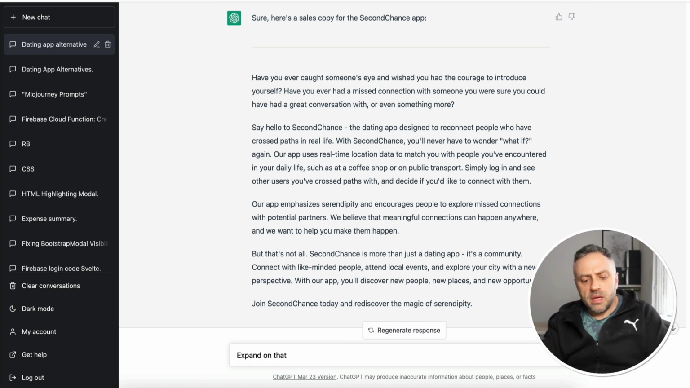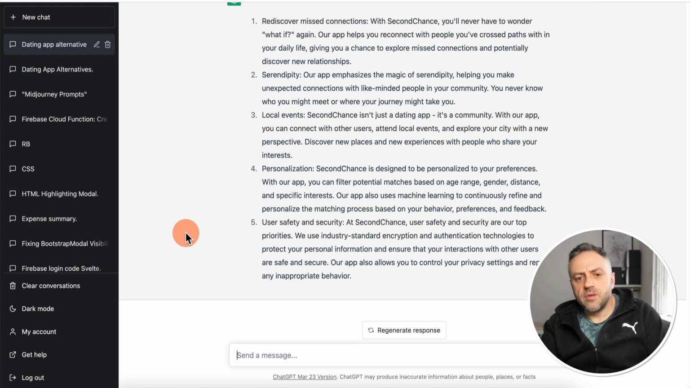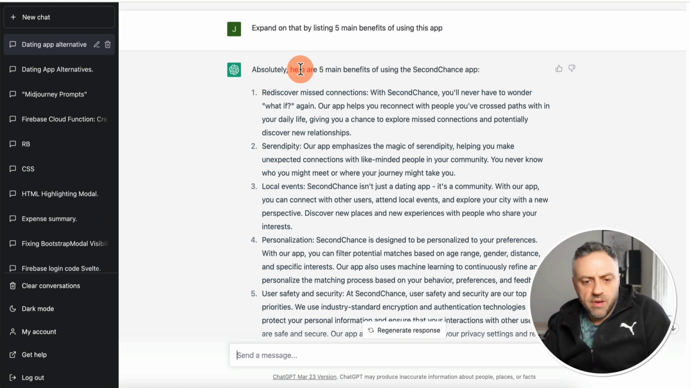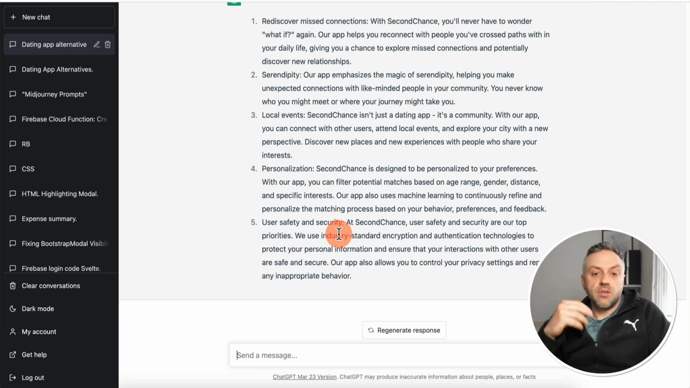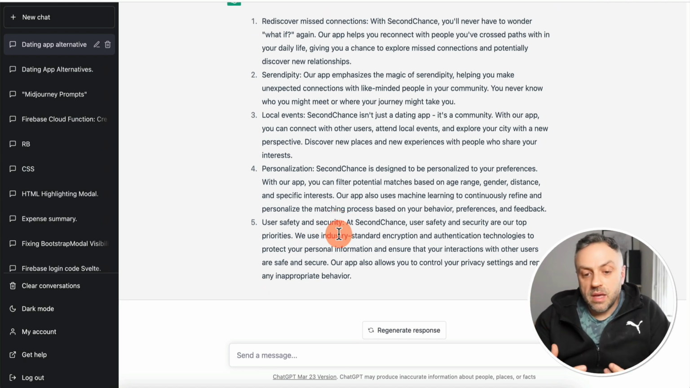You can ask it to expand on that by listing 5 main benefits of using this app. Okay, there you have it. So absolutely, here are 5 main benefits of using Second Chance app: rediscover missed connections, serendipity, local events, personalization, user safety and security. Okay, so there you go. So now you have something that is the beginning of a sales copy or the sales copy, depending on how you look at it.